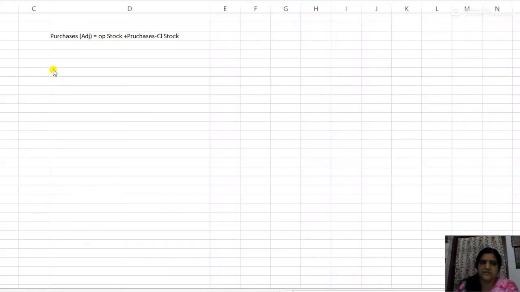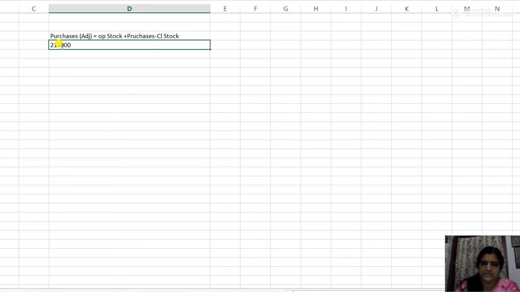Okay, so here this 2,10,000 is equal to opening stock 10,000, then plus purchases, which you have to calculate, then minus closing stock 90,000. Now when we take this amount to the left side of the equation, it becomes 2,10,000, then plus 10,000 becomes minus 10,000, then minus 90,000 becomes plus 90,000.